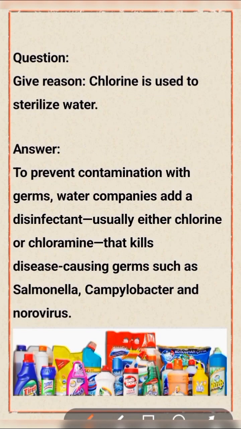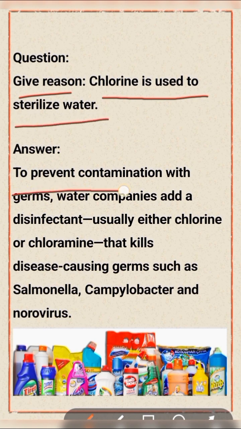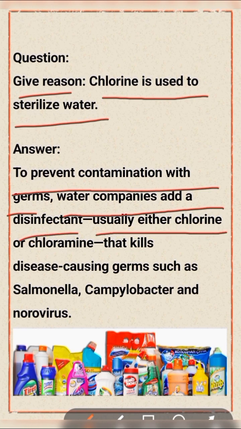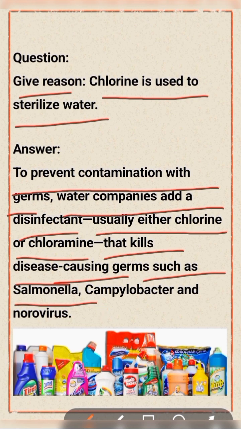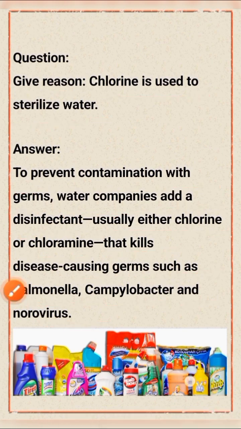Give the reason why chlorine is used to sterilize water. To prevent contamination with germs, water companies add a disinfectant, usually either chlorine or chloramine, that kills disease-causing germs such as Salmonella, Campylobacter, and Norovirus. Show the picture for this question.